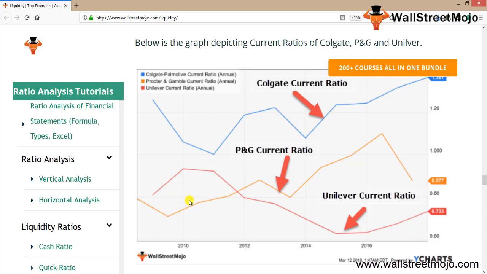Unilever's ratio has been the lowest compared to Colgate and P&G, currently trading at 0.033x. When we compare the three, Colgate has the best liquidity position, whereas Unilever's current ratio is not in a good situation.